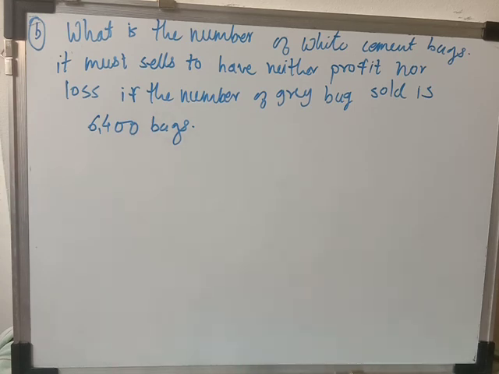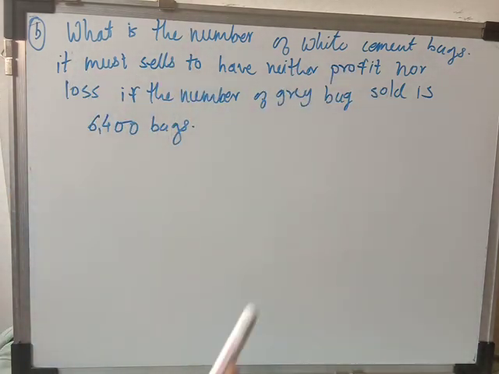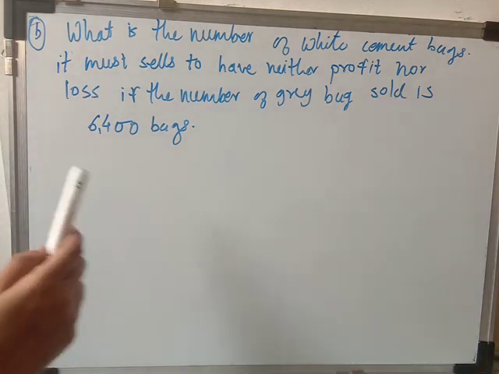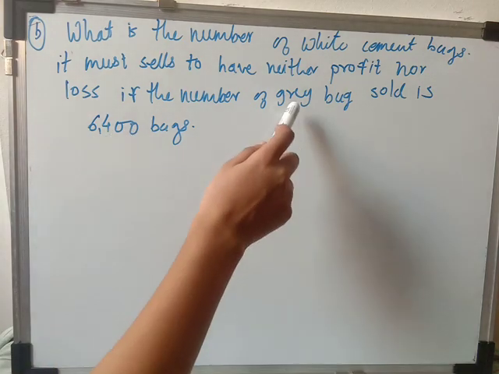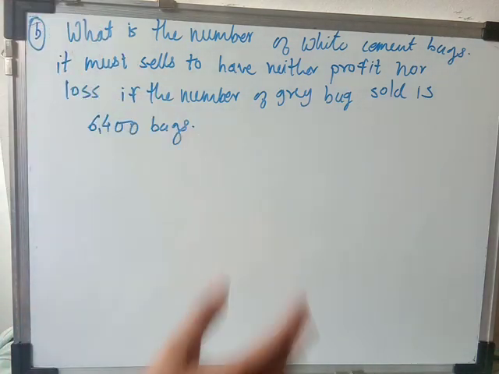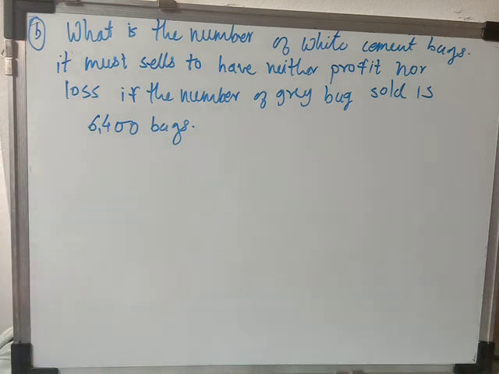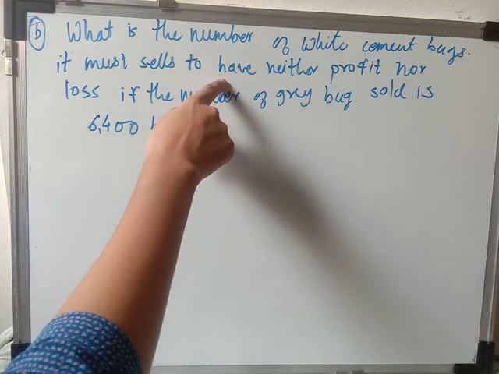Now question B is: what is the number of white cement bags it must sell to have neither profit nor loss if the number of grey bags sold is 6,400 bags? They are saying if we sell 6,400 bags of gray cement bags, they will definitely get the loss. If they want neither profit nor loss, what will be the number of white cement bags?